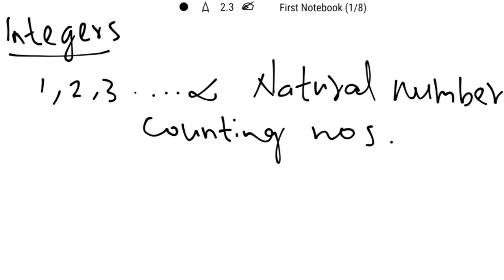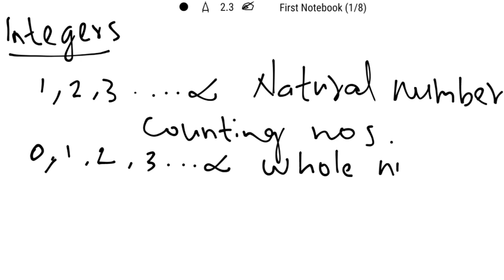Now, when we add a 0 to this set, that set starts from 0 and goes to infinity. That is 0, 1, 2, 3, etc. up to infinity. This set of numbers is known as whole numbers. So the numbers starting from 1 are known as natural numbers or counting numbers, and the numbers starting from 0 are known as whole numbers.